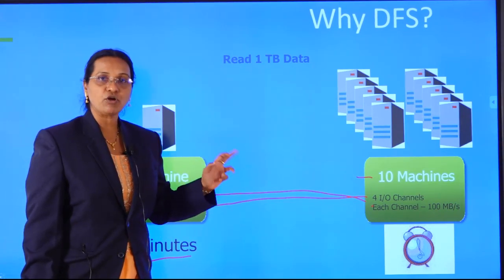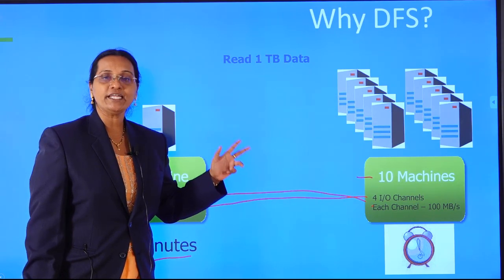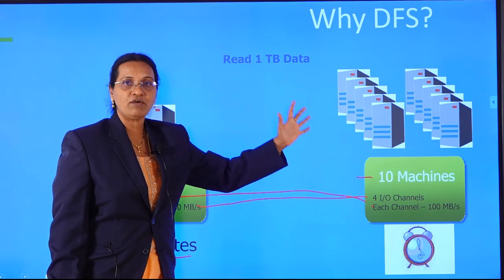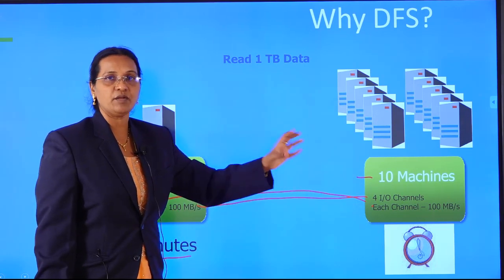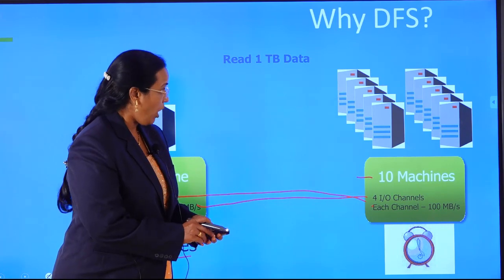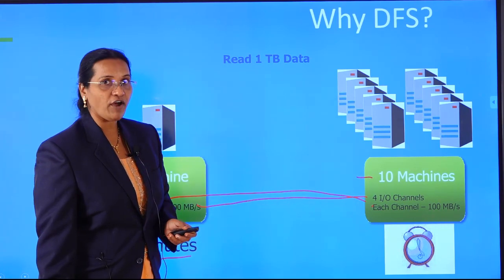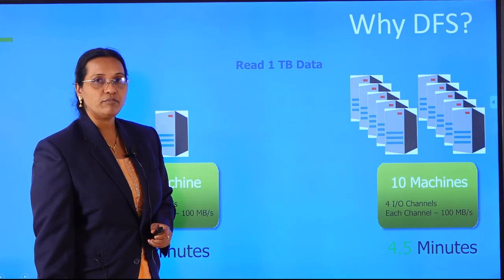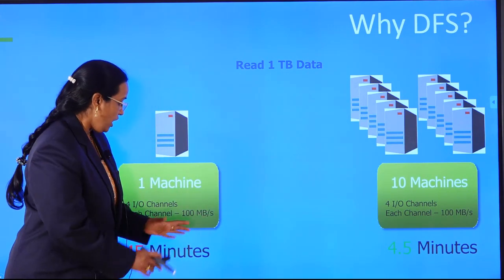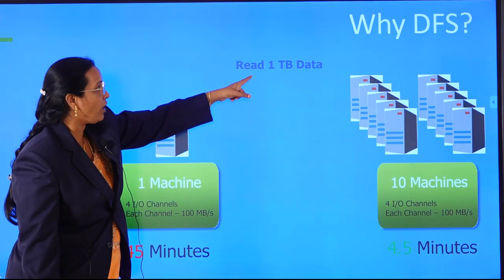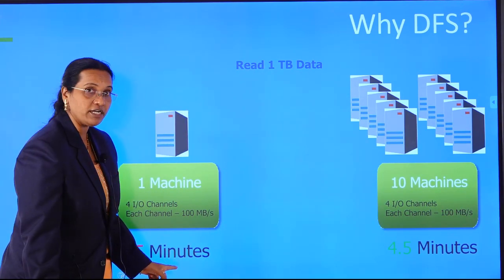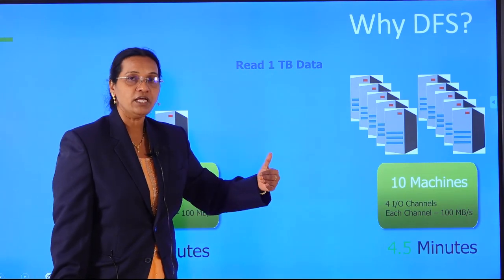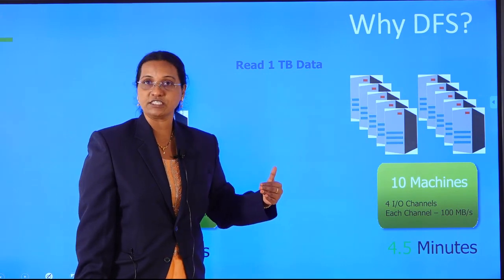And these 10 machines are also inexpensive commodity hardware. That means these machines are not expensive machines. They are cheap only. Whatever processing speed they have, I can make use of it, right? Since I am approaching the distributed file system mechanism, it has taken 4.5 minutes. So you can observe, to read the 1 TB of data it has taken 45 minutes, and to do the same job with 10 machines with the distributed mechanism, it is happening in 4.5 minutes.